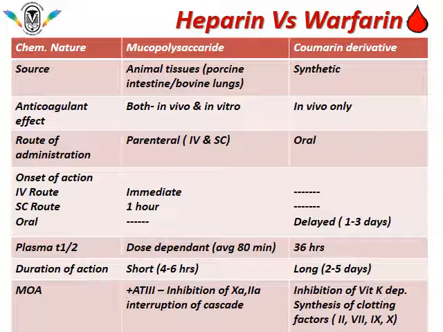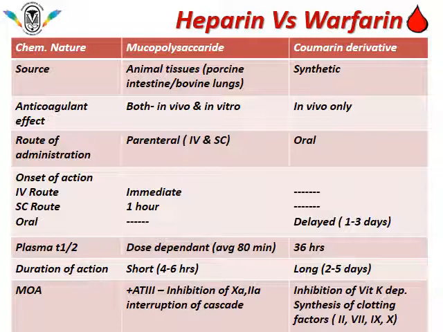Whereas warfarin has to be given orally, but its onset of action is 1 to 3 days because it inhibits the synthesis of clotting factors. But what about the clotting factors which have already been synthesized? Till those clotting factors get depleted, warfarin will not have its action. The plasma half-life of heparin is dose dependent, with an average of 80 minutes, whereas warfarin acts for a longer period, 36 hours. The duration of action of heparin is shorter, whereas that of warfarin is longer.